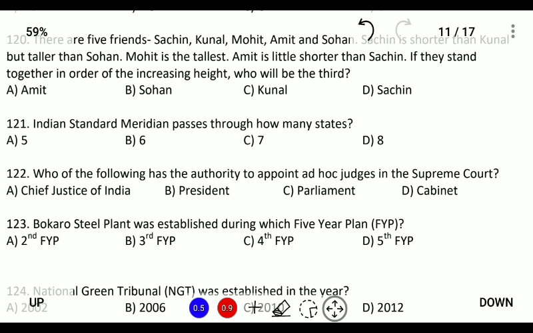Indian Standard Meridian passes through how many states? So Indian Standard Meridian ISM or IST passes through 5 states. What is Indian Standard Meridian? Suppose this is the map of India.